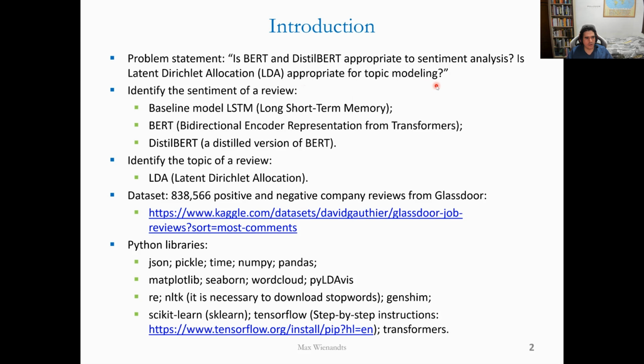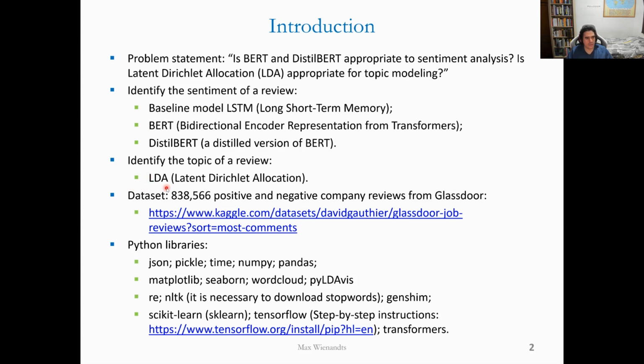With a huge number of reviews that an enterprise can receive in a day, rapidly identifying its sentiment and its topic is an advantage. Therefore, in this presentation, I will show you how to decide and how to apply machine learning models to solve this problem. To identify the sentiment of a review, I will use these three models: LSTM, BERT, and DistilBERT. To identify the topic of a review, I use the LDA model.